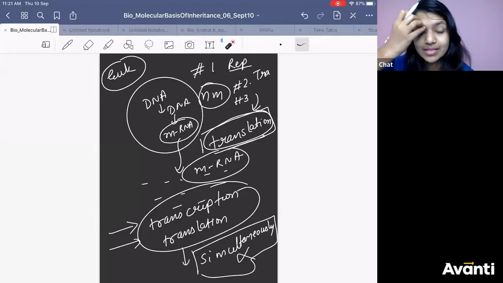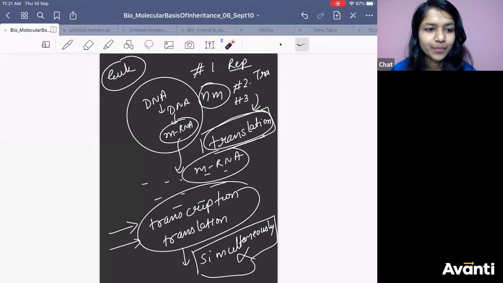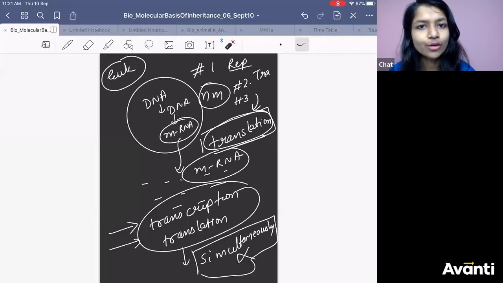This is the third difference. Wow. In prokaryote, transcription will happen in the nucleus? From where are you getting nucleus, my children? There is no nucleus. Then how will you have it in nucleus? Transcription will happen in the cytoplasm.